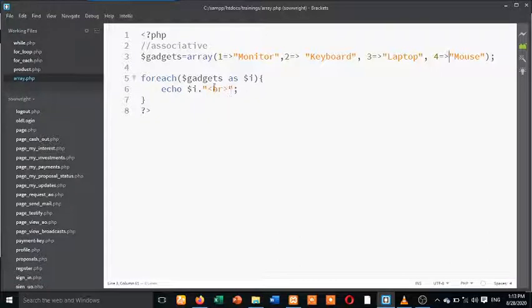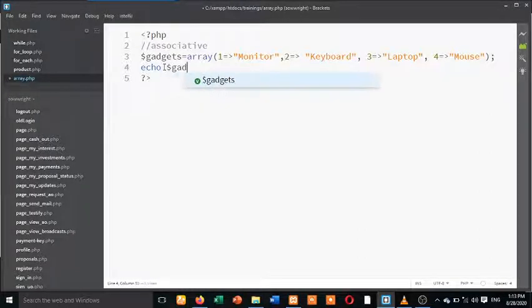Now, I'm not looping, I just want to revise what we've done. If you want to print the value of keyboard, that means you are going to say echo gadgets, and the key is, keyboard key is 2.